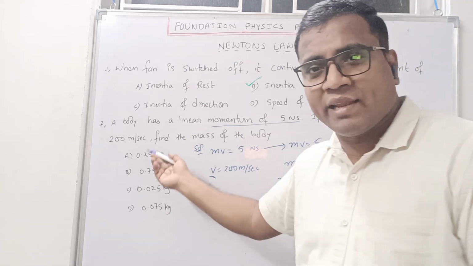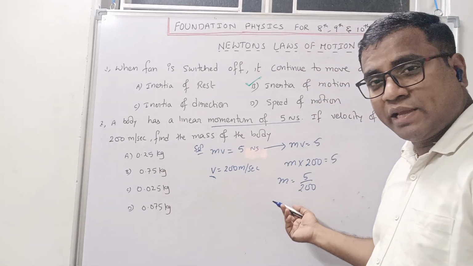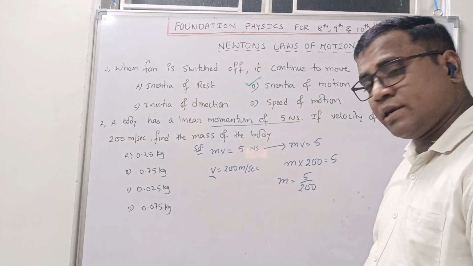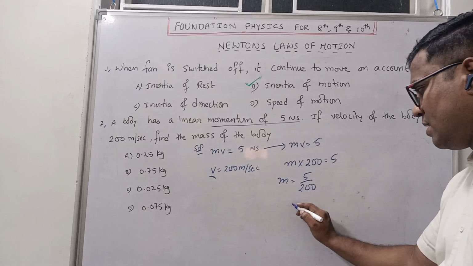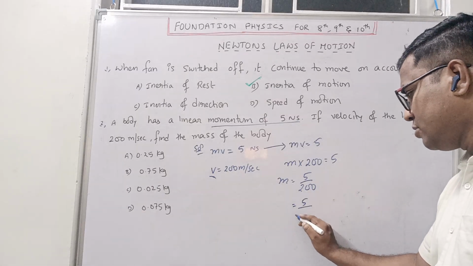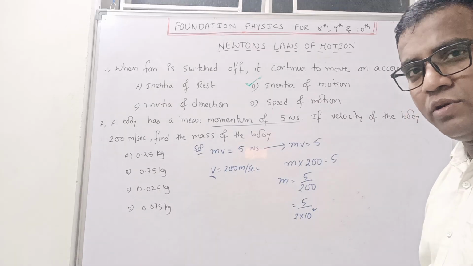Options are not given like this, right? Options are in decimals. So now what we have to do is calculate. How to calculate? Here I will write 5 by 2 into 10 power 2.